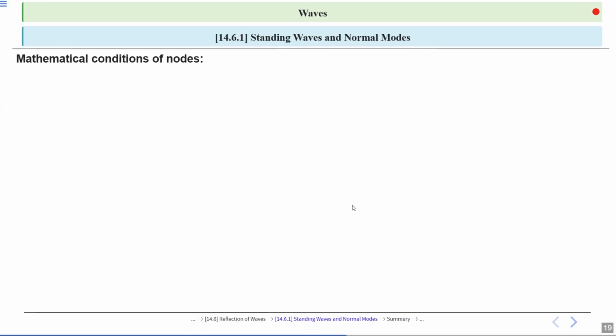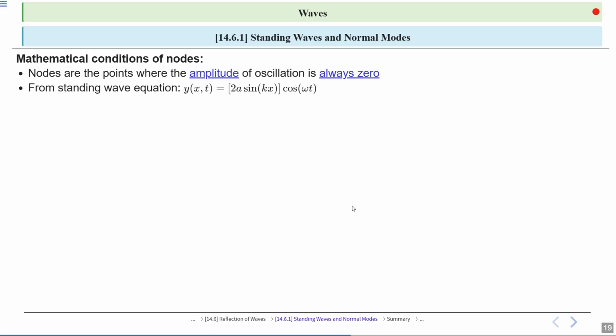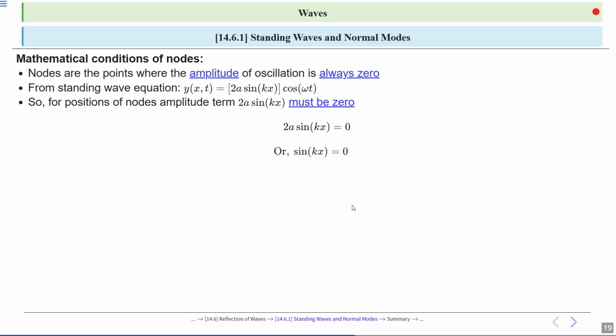Now we will understand the mathematical condition of nodes. Nodes are points where the wave does not move. Amplitude is zero. They occur in standing waves like a guitar string. The equation for a standing wave when two waves interfere is y(x,t) = 2a sin kx cos omega t. Nodes are points where amplitude is 0. For this, the term 2a sin kx equals 0. This happens when sin kx is equal to 0.